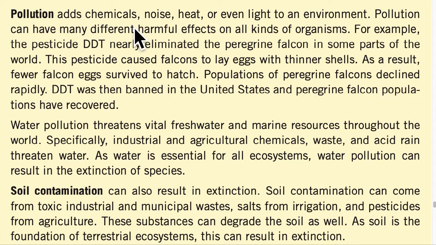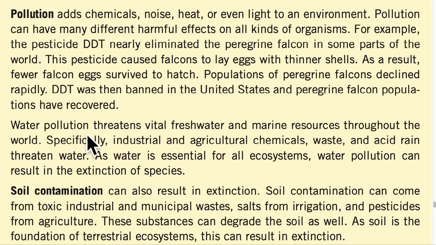Pollution adds chemicals, noise, heat, or even light to an environment. Pollution can have many different harmful effects on all kinds of organisms. For example, the pesticide DDT nearly eliminated the peregrine falcon in some parts of the world. This pesticide caused falcons to lay eggs with thinner shells. As a result, fewer falcon eggs survived to hatch. Populations of peregrine falcons declined rapidly. DDT was then banned in the United States, and peregrine falcon populations have recovered.